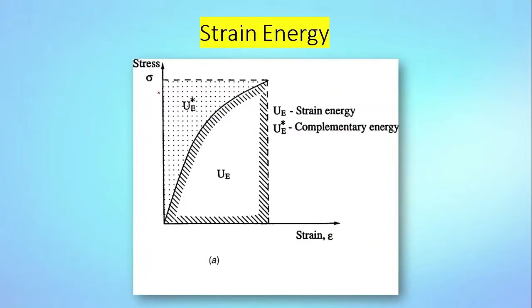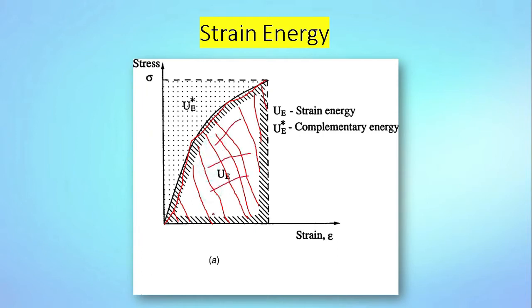Consider this stress strain diagram. The material is loaded within elastic limit. This curve indicates it is in elastic limit. The area below this curve, this much area, indicates the energy absorbed by the material. And when load is removed, the material will get its original position after releasing this much energy.